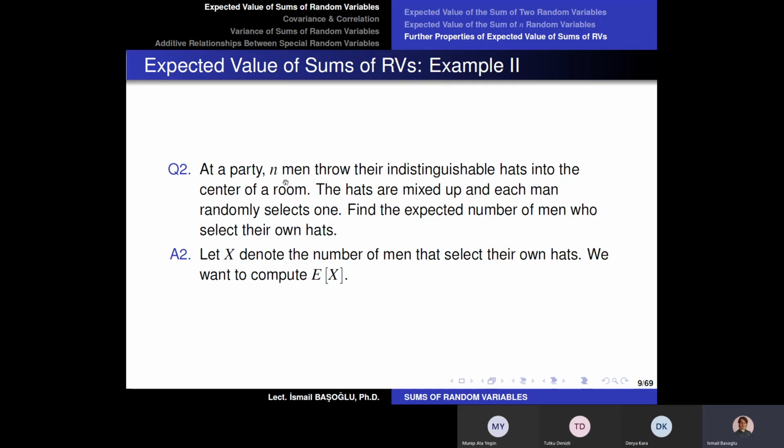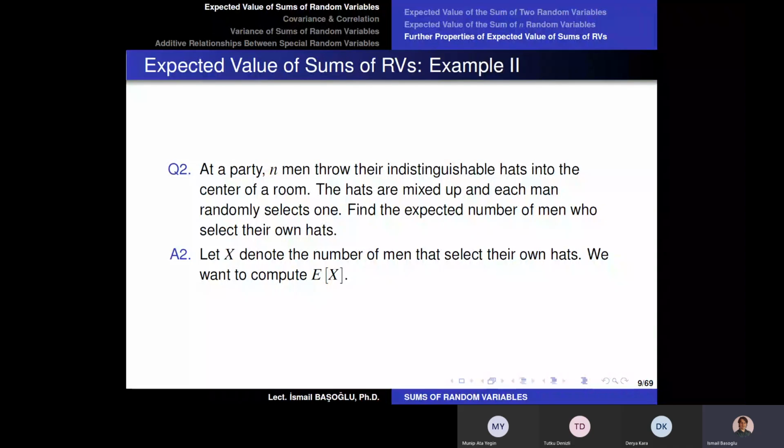So let me give you an example. Imagine n is equal to 1. So there is just one man. One man is taking his hat off, throwing it in the middle of the room, and selecting it again. What is the expected number of men who select their own hats? It is going to be 1, right? Exactly that man. This number is not going to be random at all. We know that there is only one man here.